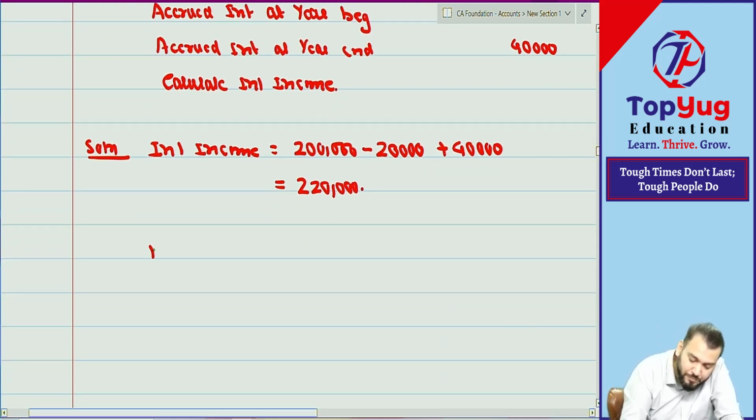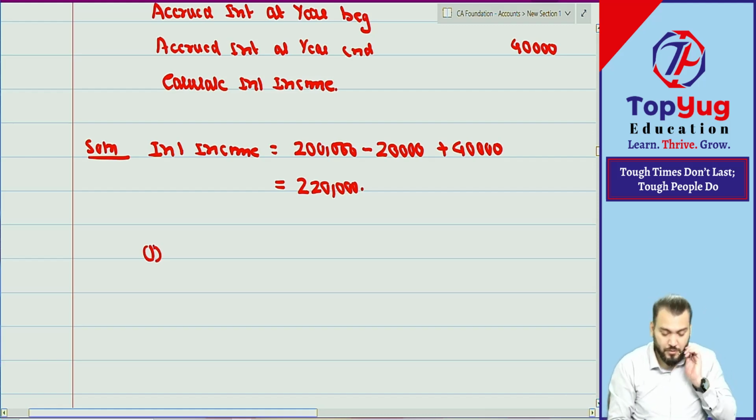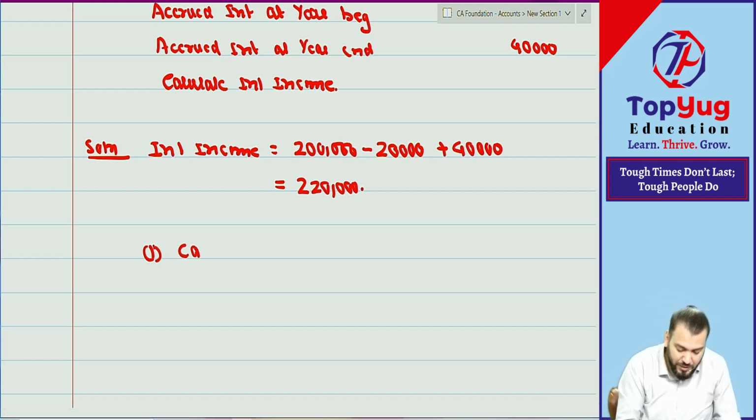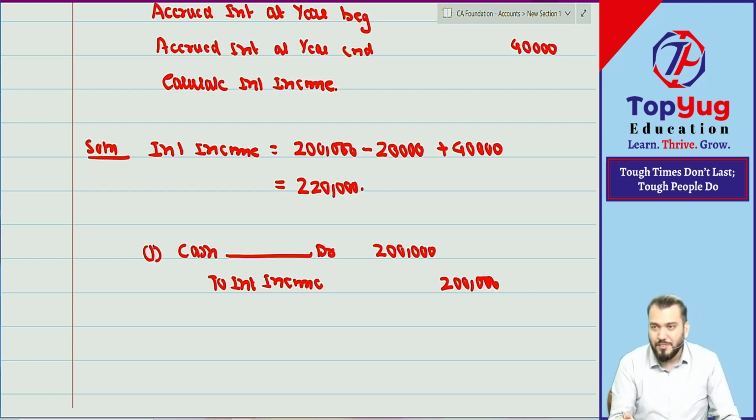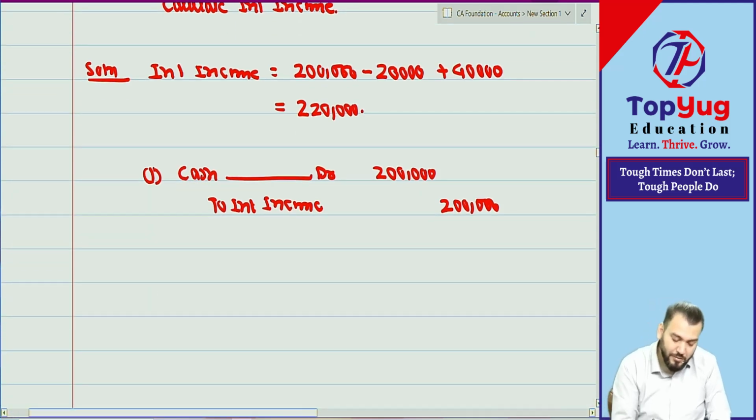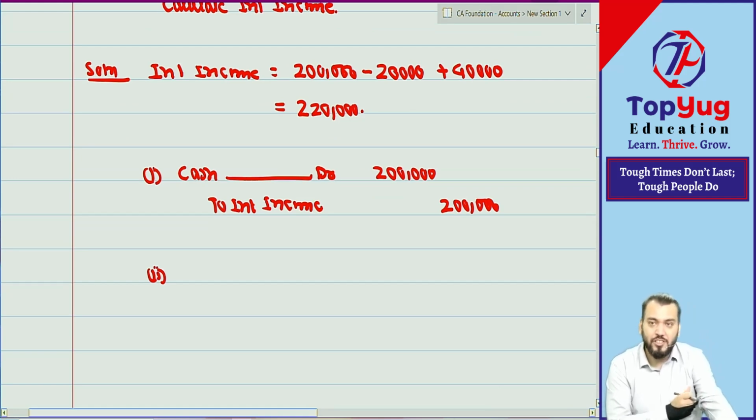First, received. So cash account debit to interest income. This will be the journal entry. How much? 2 lakh we have received. So cash is coming in, increasing cash, and income will be created. Correct? Then second, for accrued interest at year beginning, what journal entry?